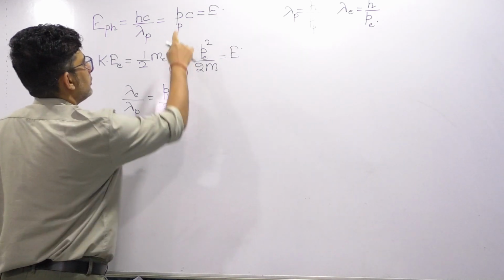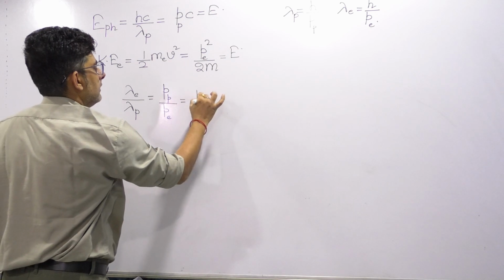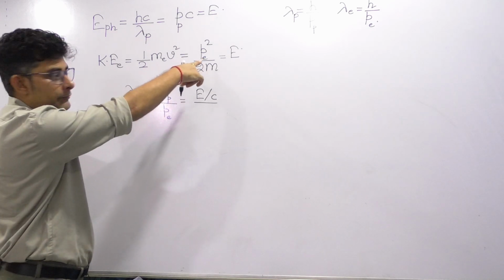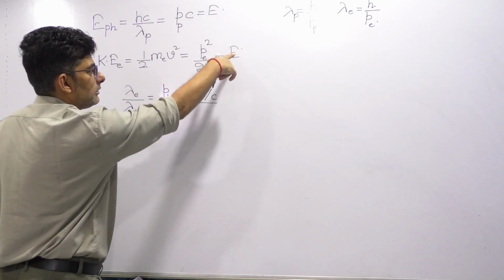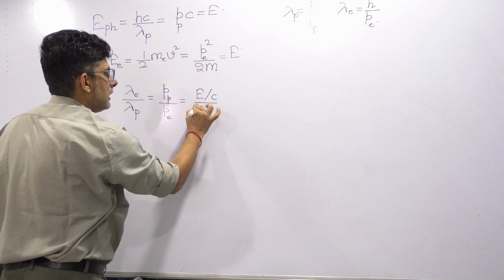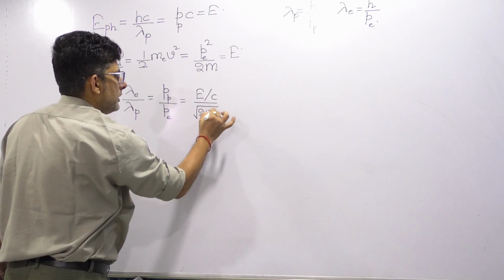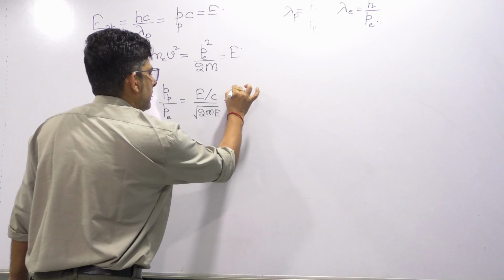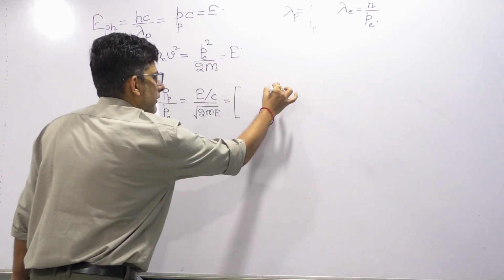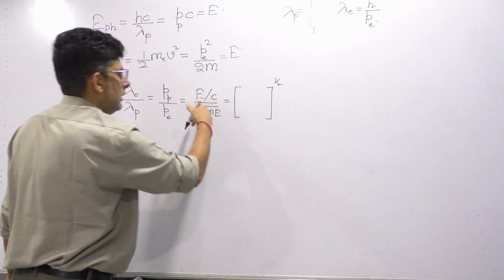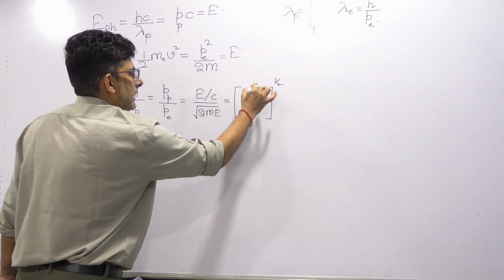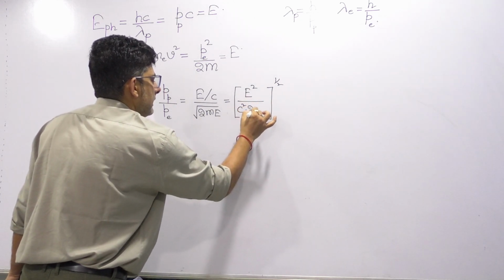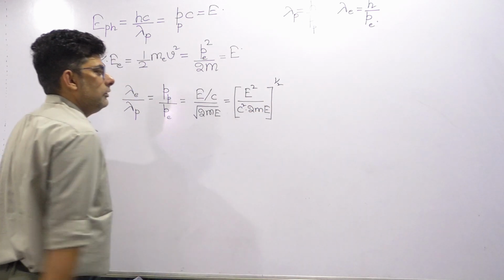Now what is the momentum of photon? If you see from here, we can write it as E by c. And what is the momentum of electron? We can write from here, can you see? pe square can be written as 2mE. So this will become under root 2mE. So if I take E by c inside the under root, E should become E square. Similarly, c square, and the rest of the terms are already inside the root, so like this.